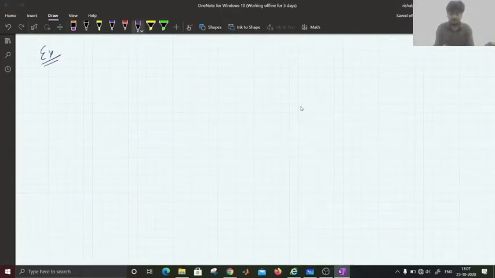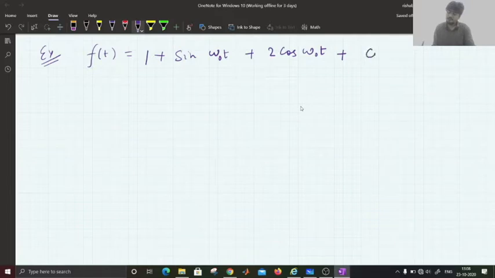Let us take an example. Suppose there is a function f of t, that is, write 1 plus sine omega naught t, 2 cos omega naught t, cos 2 omega naught t plus pi by 4.